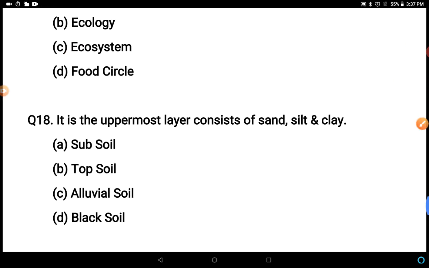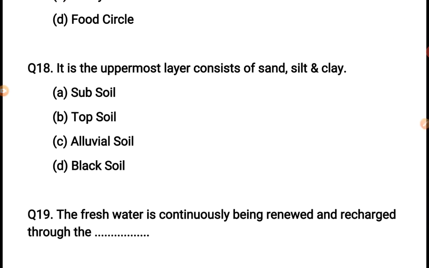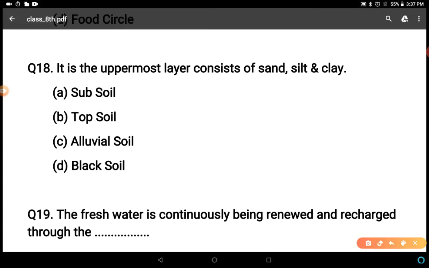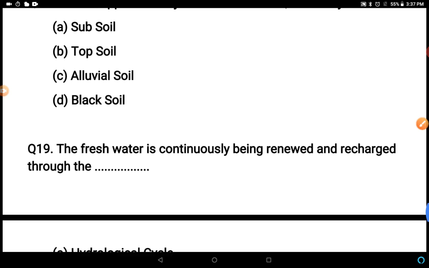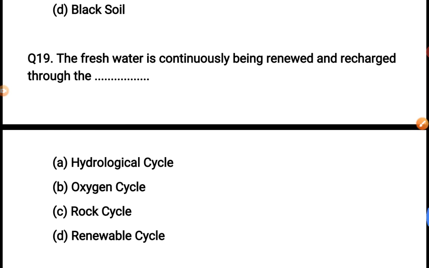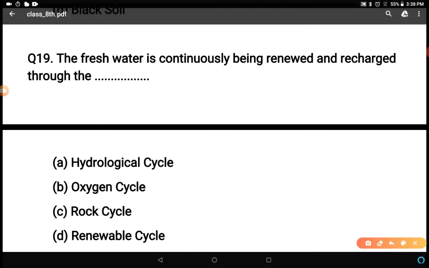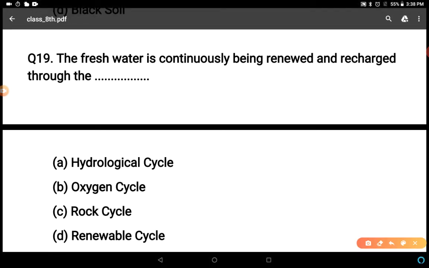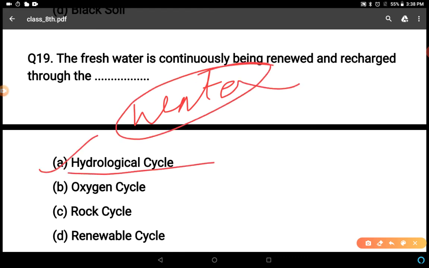It is ecosystem. The uppermost layer consists of sand, silt, clay. With the sand, silt and clay, subsoil, topsoil, alluvial soil and black soil. So correct answer is A. This is subsoil. The fresh water is continuously being renewed and recharged through the hydrological cycle, oxygen cycle, rock cycle, renewable cycle. It is water cycle. Water cycle, water means hydro. Hydrological cycle, right? So this is correct answer.